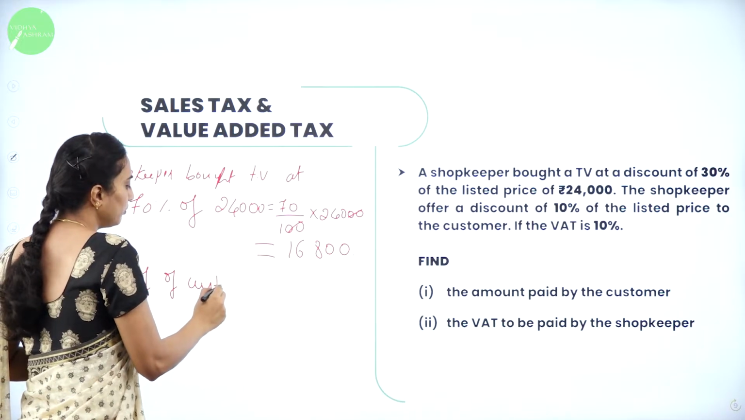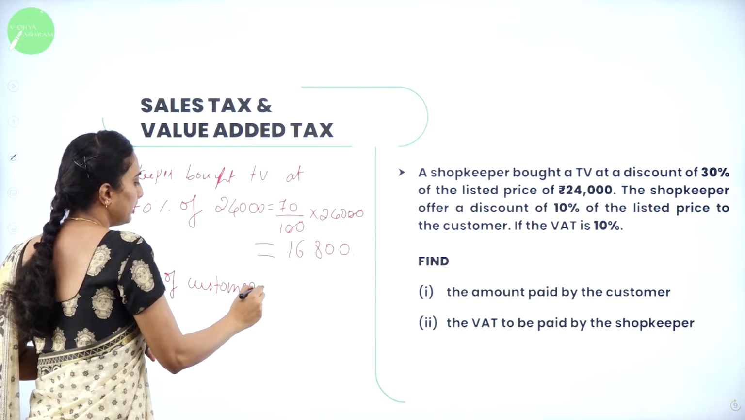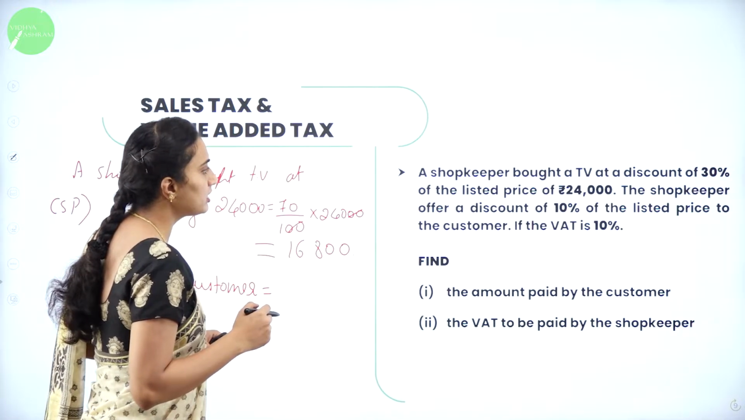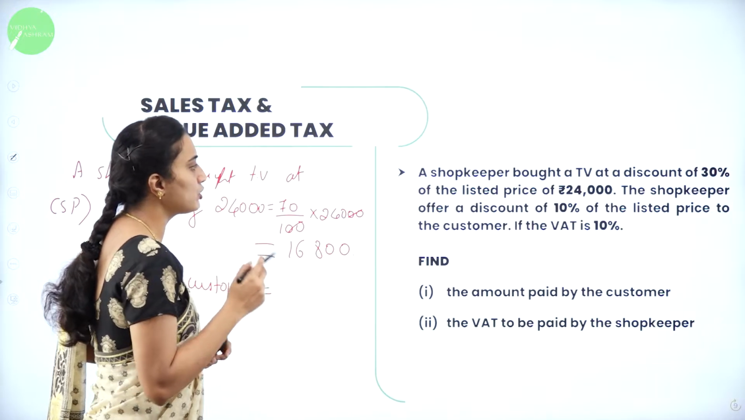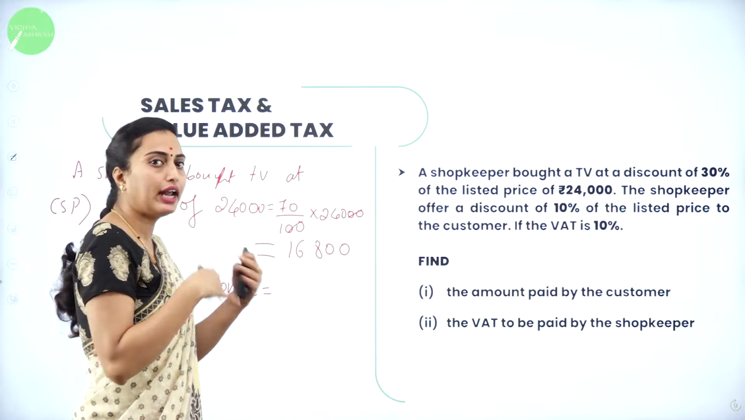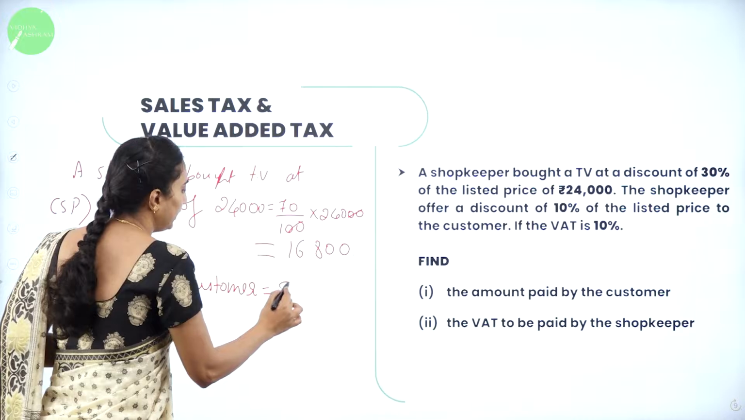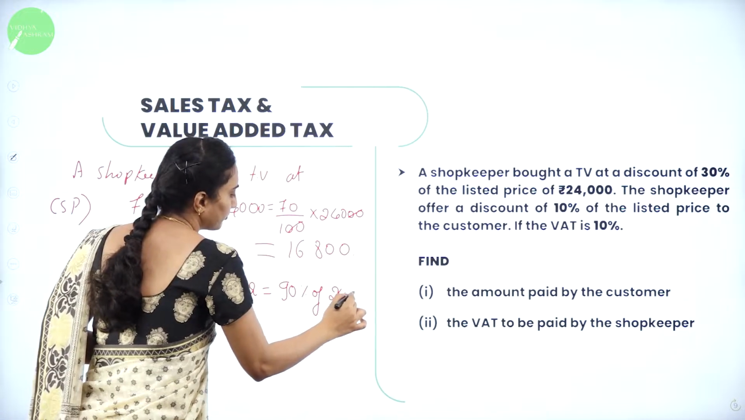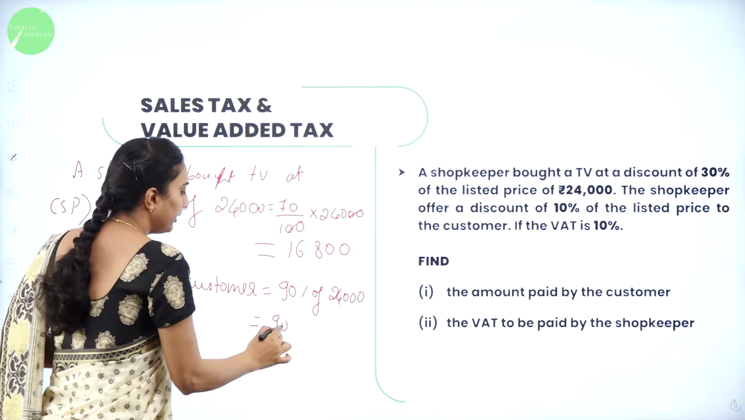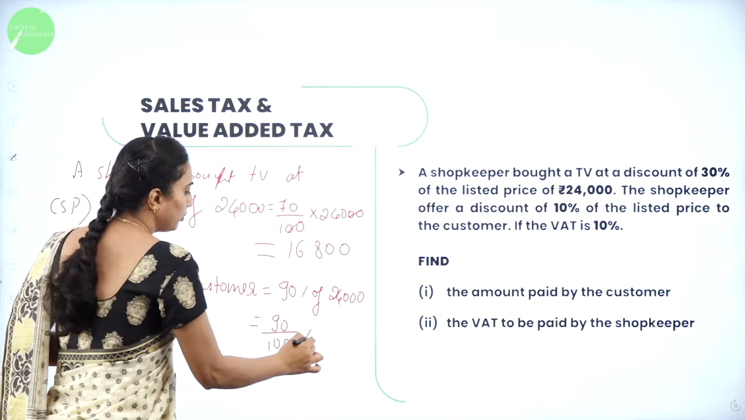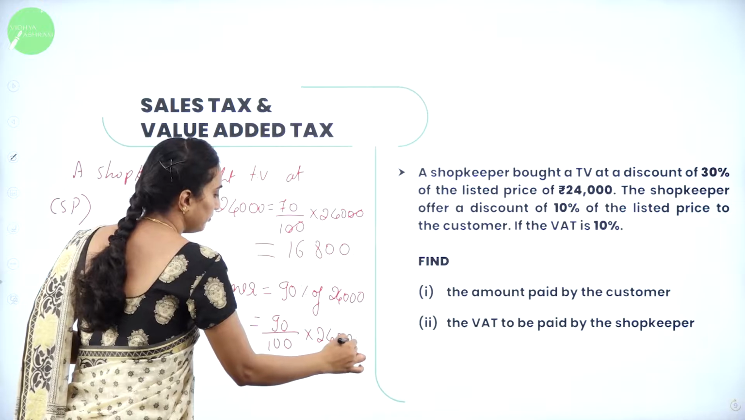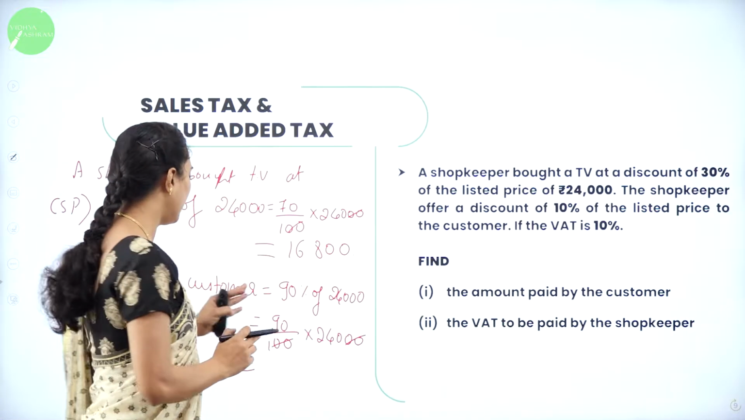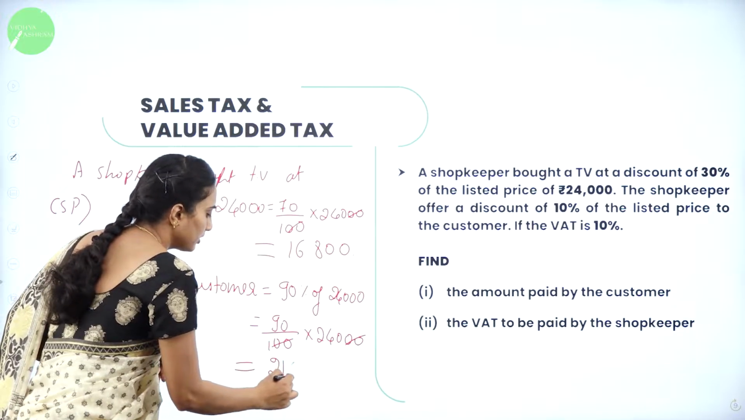How much is he going to pay? The customer gets the shopkeeper's offered discount of 10% on the listed price. 10% discount means he is going to pay 90%. That is 90% of 24,000, which will be equal to 90 divided by 100 into 24,000. So 2 zeros will get cancelled. After evaluating, you are going to get the answer as 21,600.